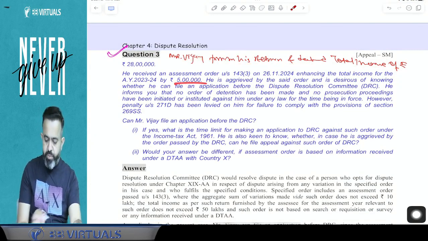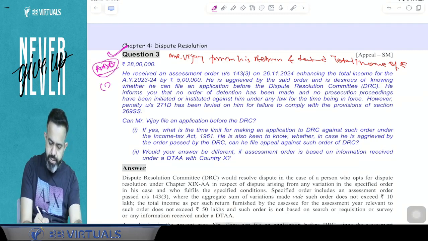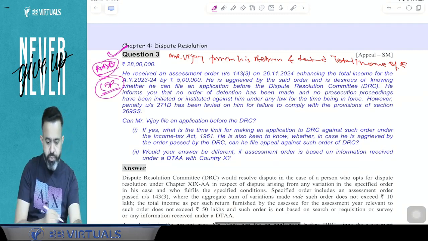AO made the variation of 5 lakh. So here guys, just mark this question as triple star, or you can say LDR. They may ask you this question in the examination.